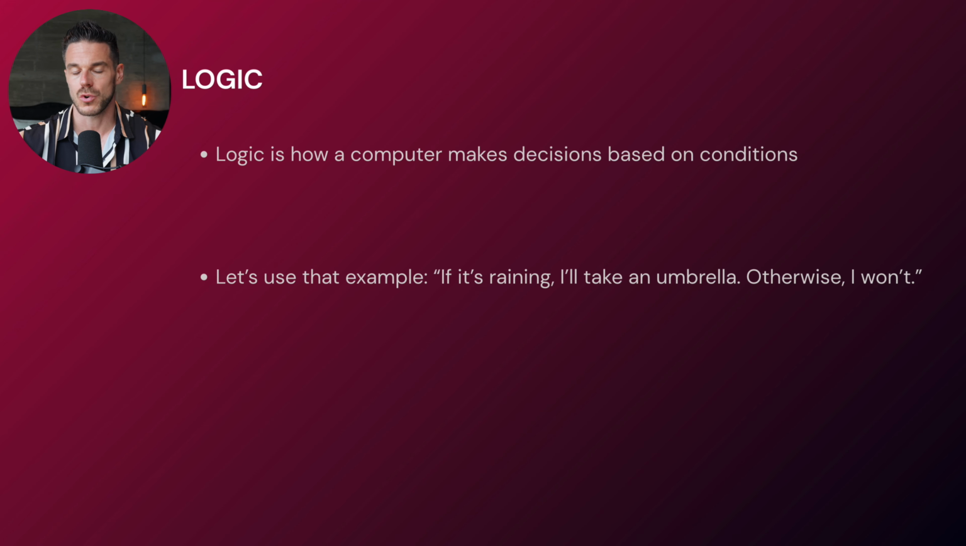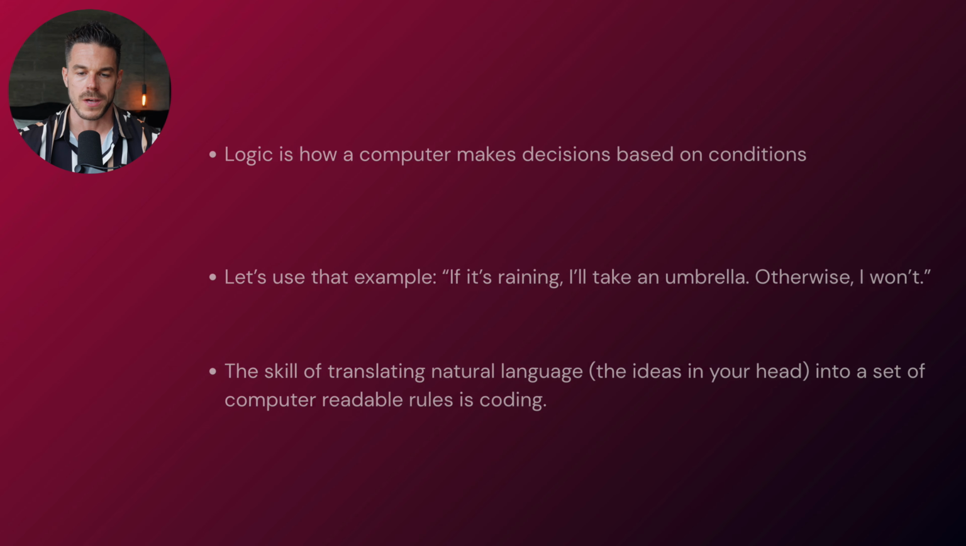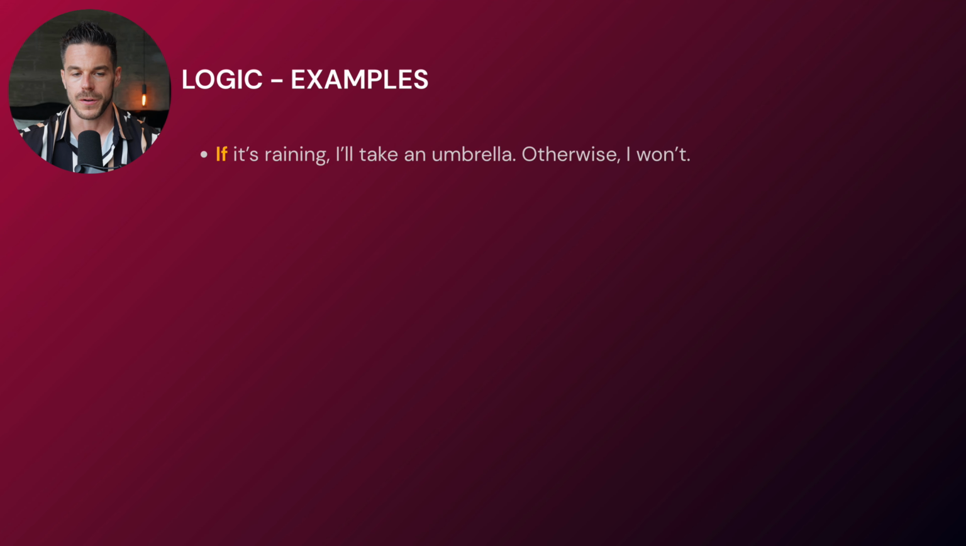We just apply some conditions, but of course we have to translate these conditions into something that the computer can understand. And to make it even simpler, the skill of translating natural language, like the example you just saw or any idea in your head, into a set of computer readable rules, this is coding. So you basically just enable a computer to read and understand certain rules and execute accordingly. And I want to follow up with some more logic examples so that you totally get that point. If it is raining, I'll take an umbrella, otherwise I won't.